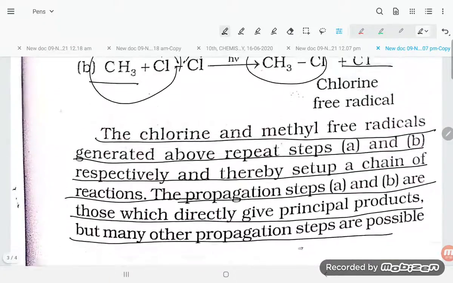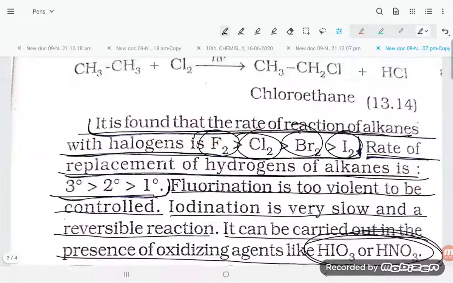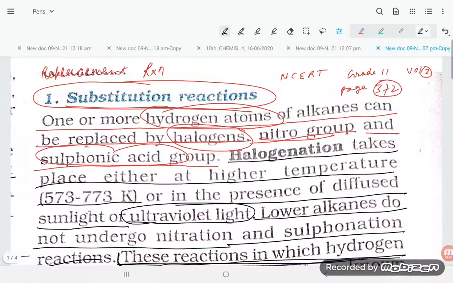So this is all about the substitution reaction and its mechanism, students.